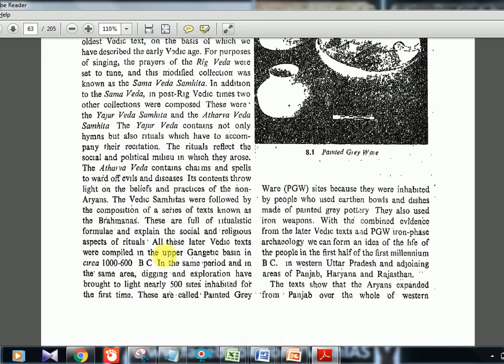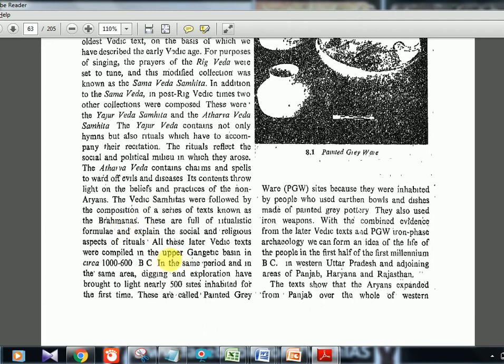Please watch that. Now after the Vedas, the Brahmanas came. Brahmanas is something we'll learn a lot of things about. After Brahmanas, I think the Upanishads will come later. So we should know the differences between all these things. Brahmanas is again a composition of a series of texts, and it will have the ritualistic formulas. So it is 100% full of ritual details only, same like our Yajur Veda, you can say. So rituals and their composition are there in the Brahmanas.